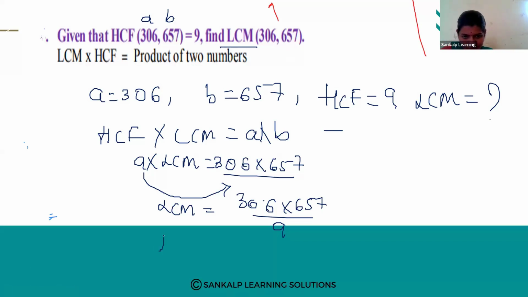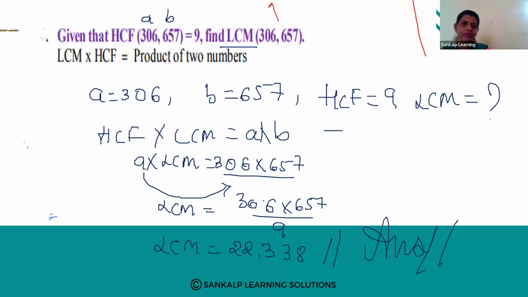So LCM is 22,338. This is our final answer. So these types of questions can be asked for 2 marks.